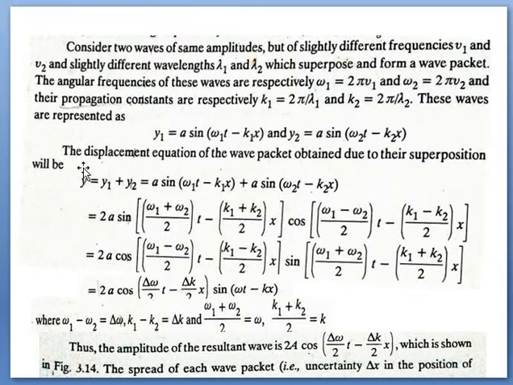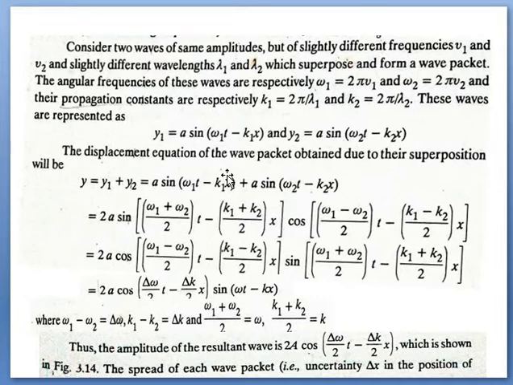After superposition of these two waves, by adding these two displacement equations, we have the total displacement, which represents a wave packet. It is equal to the sum of these two terms. By taking A common, we will have sine of this one plus sine of this one.